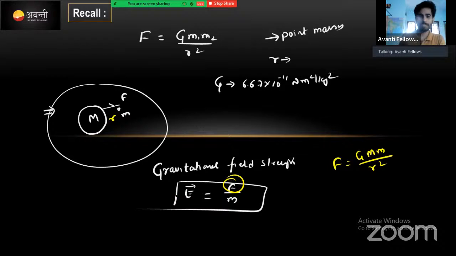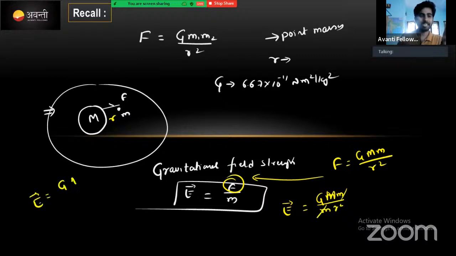Now, if you substitute the force in this equation, then the value of E becomes G capital M small m divided by m, R square. The m gets cancelled, and the value of E is obtained as G M by R square.